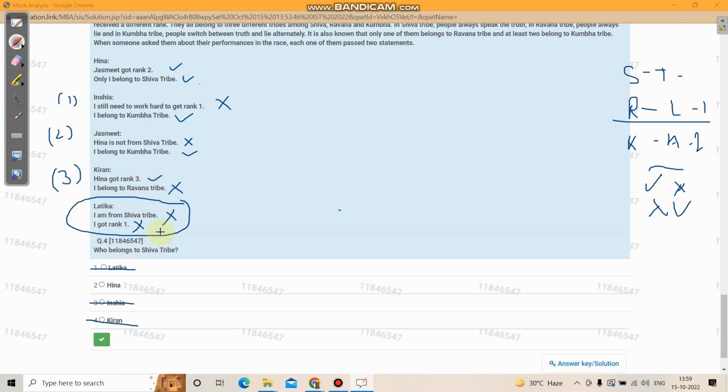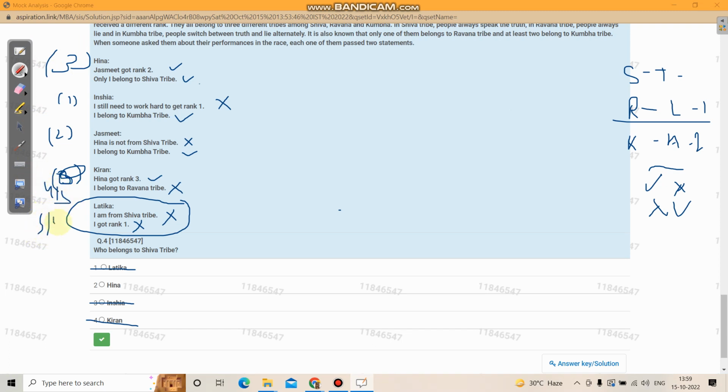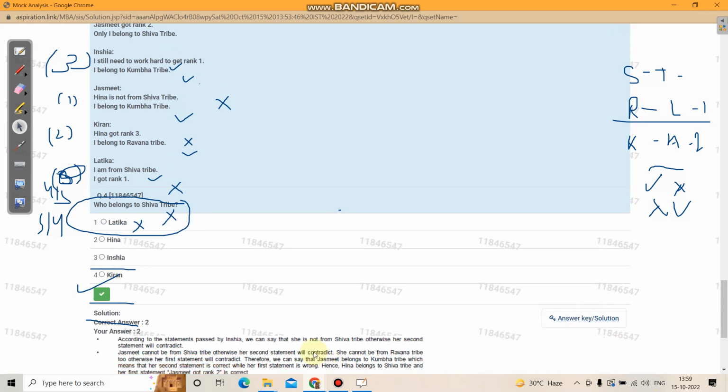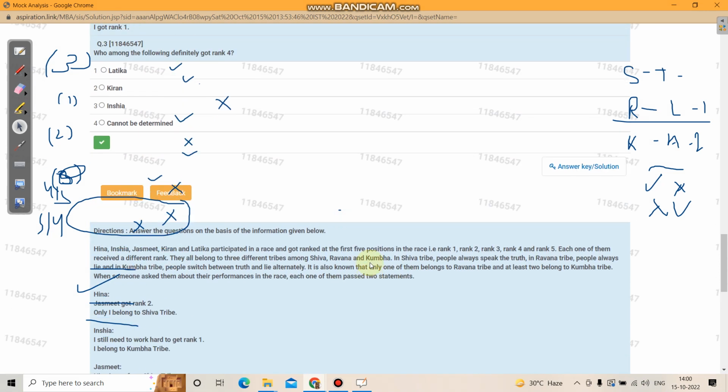Okay. These all things we are left with. Hina got rank 3. Oh, sorry. Hina got rank 3. My bad. Hina got rank 3. So she will be 4 or 5, and accordingly she will be 5 or 4. Okay. Now this question was who belongs to Shiva tribe. Hina is the answer to this question. Answer is correct. Answer 2, Hina. Okay, chalo. Done.